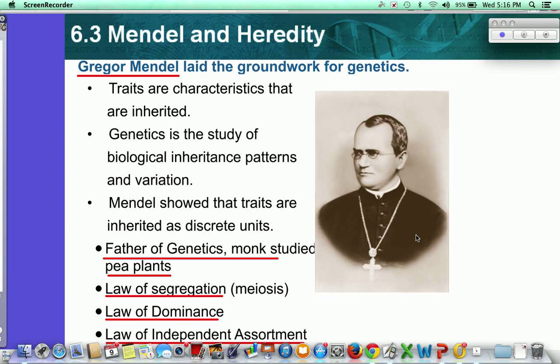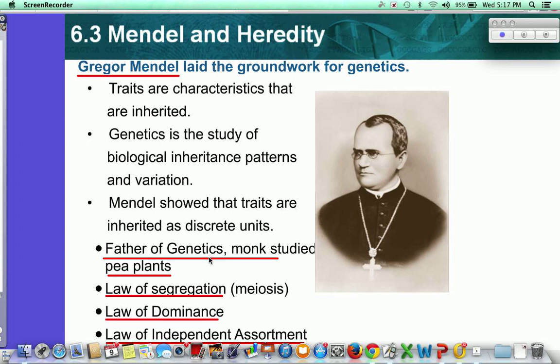Okay, the person who is responsible for genetics and bringing it to us, introducing it to the sciences, we call him the father of genetics, is Gregory Mendel. Well, who is Gregory Mendel? Well, you probably heard some stories back in middle school. He was a monk, and monks back then basically lived a very isolated life where he was just at the monastery all the time, and led a very insulated, isolated life.